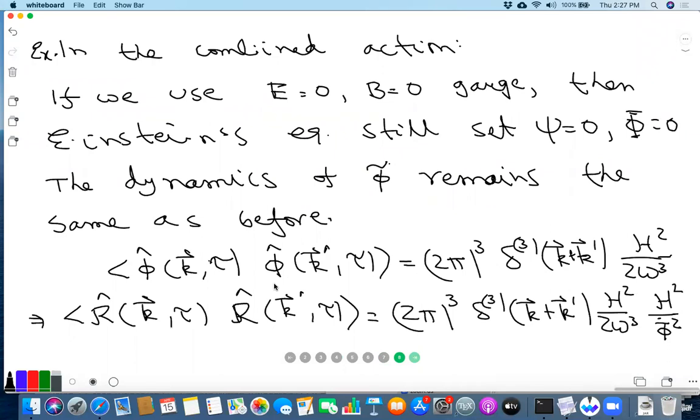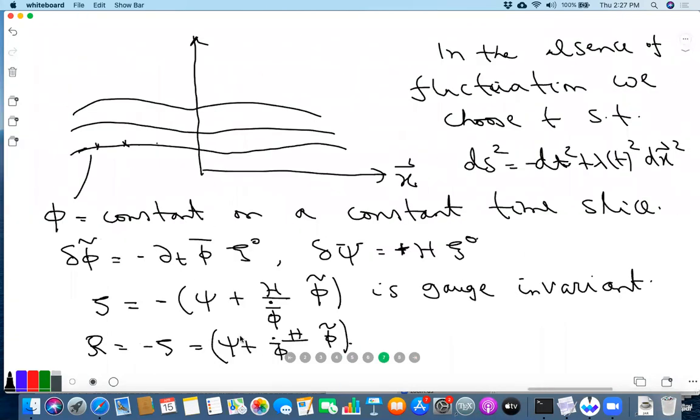Why do we have two scalar modes? We have only one gauge invariant scalar mode, R. Zeta is just another name for R, up to a minus sign. Is that what you mean by two scalar modes? I mean, we wrote phi and R, right? We wrote the correlation function for phi and R.